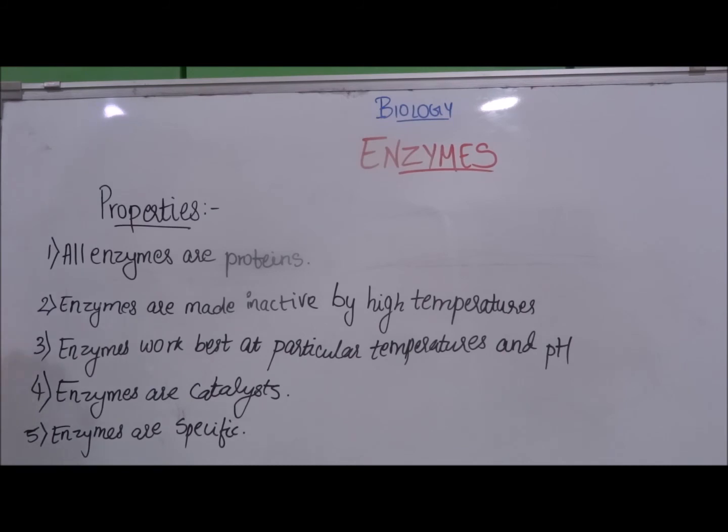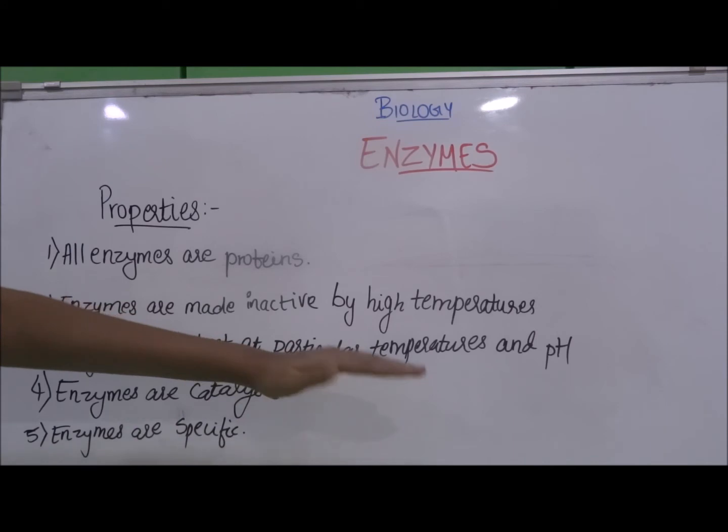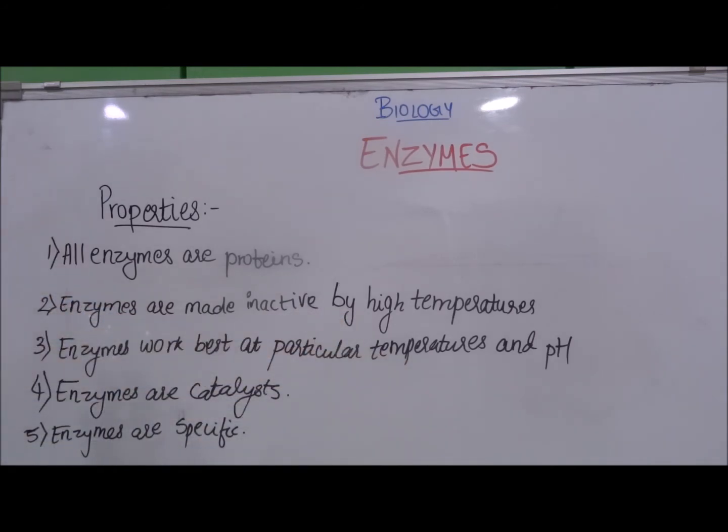Enzymes work best at particular temperatures and pH. For example, if the rate of reaction at a temperature of 40 is very high, it means that the enzyme is working the best at that particular temperature. The same goes for pH. For example, the enzyme pepsin in our stomach works best at a pH of 2, that is, with the hydrochloric acid present in the stomach.